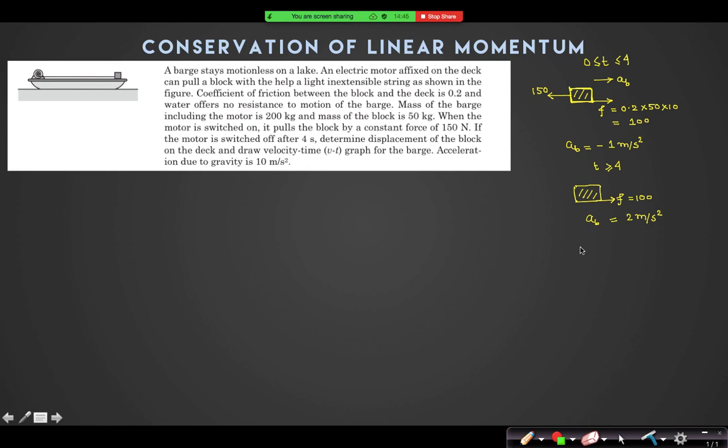Now, for the barge, can I say that for the system of the barge and the block, there is no net horizontal force? So can I say that if the acceleration of the barge is AB, so 200 times acceleration of the barge plus 50 into acceleration of the block will be equal to 0?